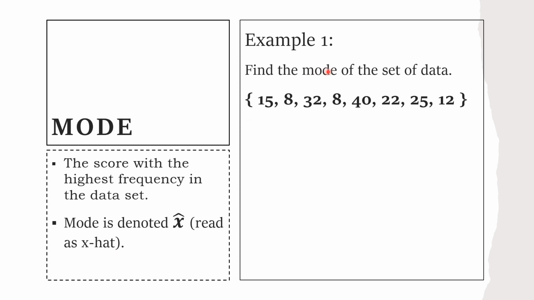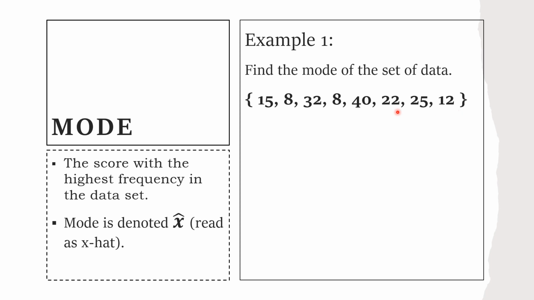Let's take example number 1. Find the mode of the set of data 15, 8, 32, 8, 40, 22, 25, 12. So let's find the score with the highest frequency. 15 is only 1, 8 is 1, 2, 32 only 1, 40 only 1, 22 only 1, 25 only 1, 12 appears once.